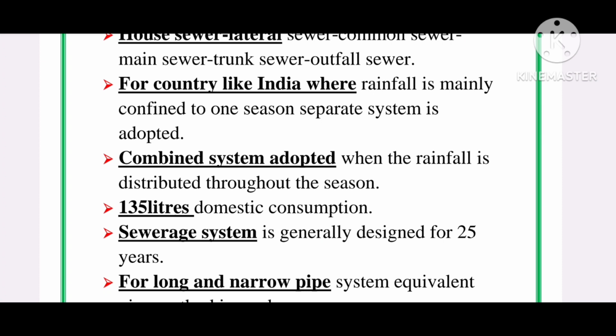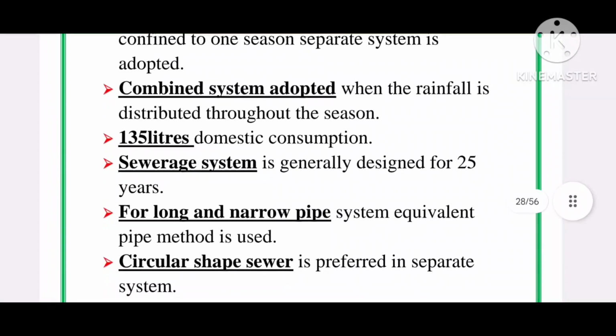Domestic consumption uses 135 liters. And the sewerage system is generally designed for 25 years. For long and narrow pipe system, equivalent pipe method is used.